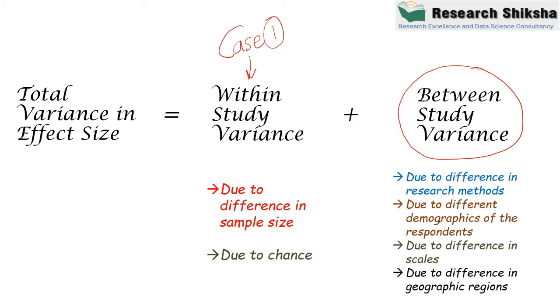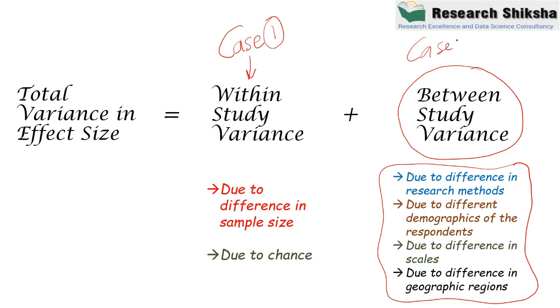Different income groups, and due to the difference in the scales, due to the difference in the geographical regions. These are the reasons for more variance, right? So I call this case number 2. Case number 2 includes this plus this, right? In case number 1, between study variance is 0. In case number 2, between study variance is not 0.